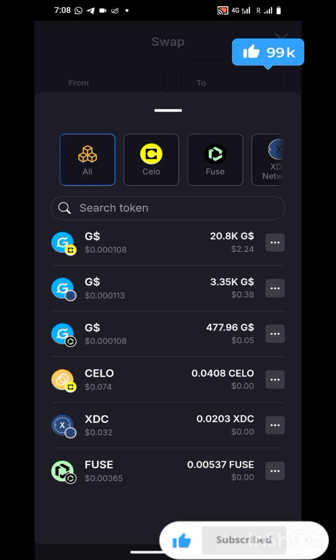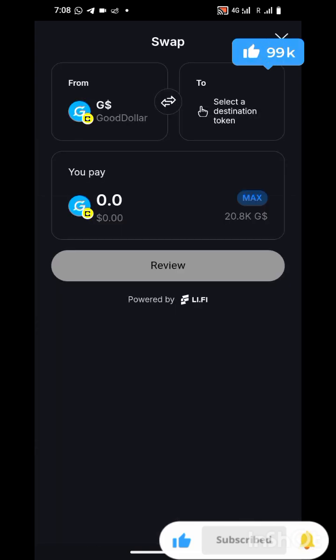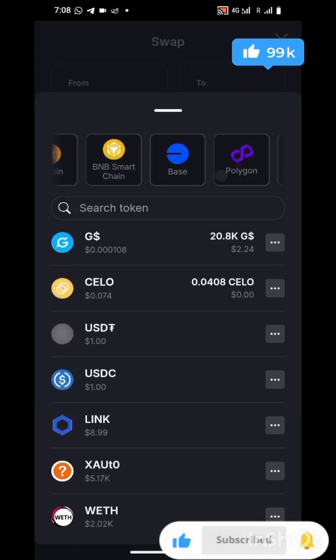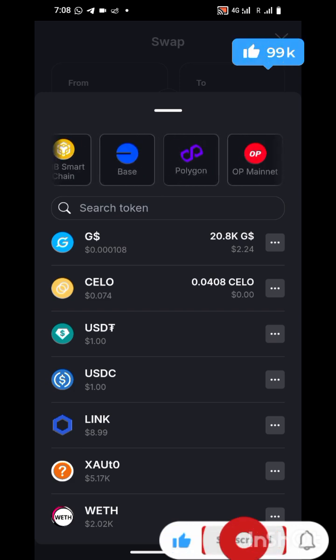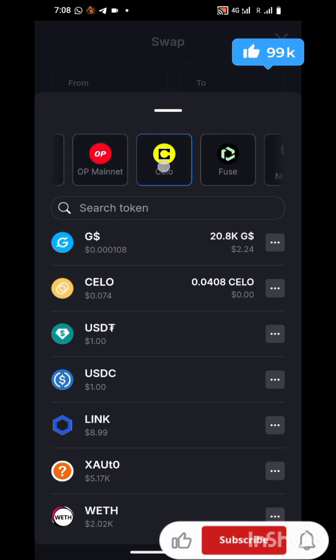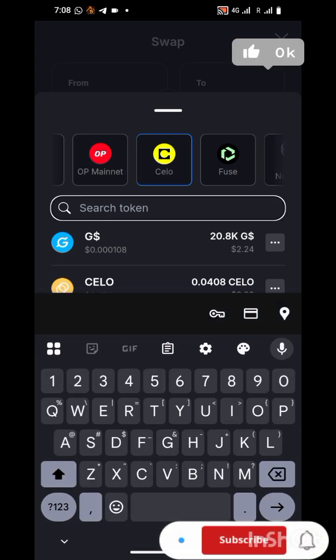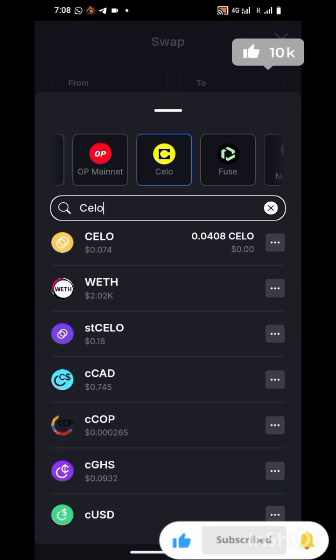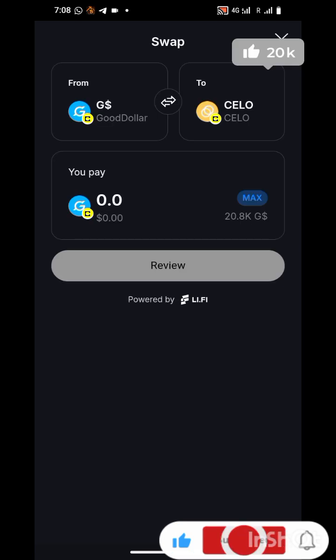So I'm selecting from my Good Wallet here. From here, you select the destination. You select Celo. If you check up, you do not find the Celo. This is my Celo network. Or you can just come here and search Celo. You click it. See? So when you are done, you click on pay mask.